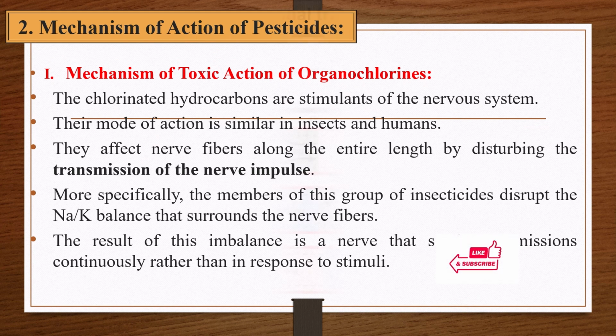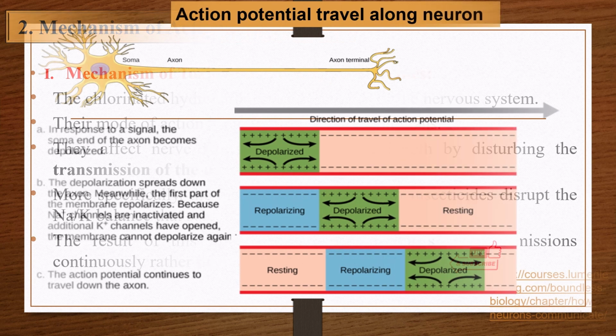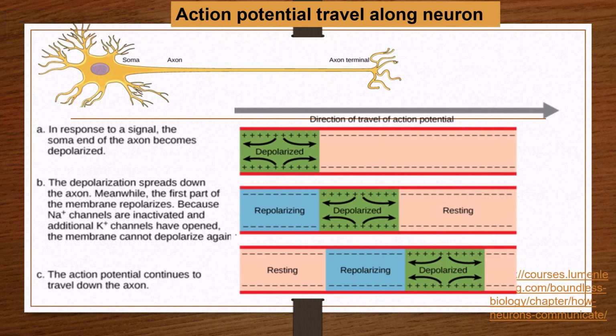The chlorinated hydrocarbons are stimulants of the nervous system. Their mode of action is similar in insects and humans. They affect nerve fibers along the entire length by disturbing the transmission of the nerve impulse. More specifically, the members of this group of insecticides disrupt the sodium-potassium balance that surrounds the nerve fibers. The result of this imbalance is a nerve that sends transmissions continuously rather than in response to stimuli.